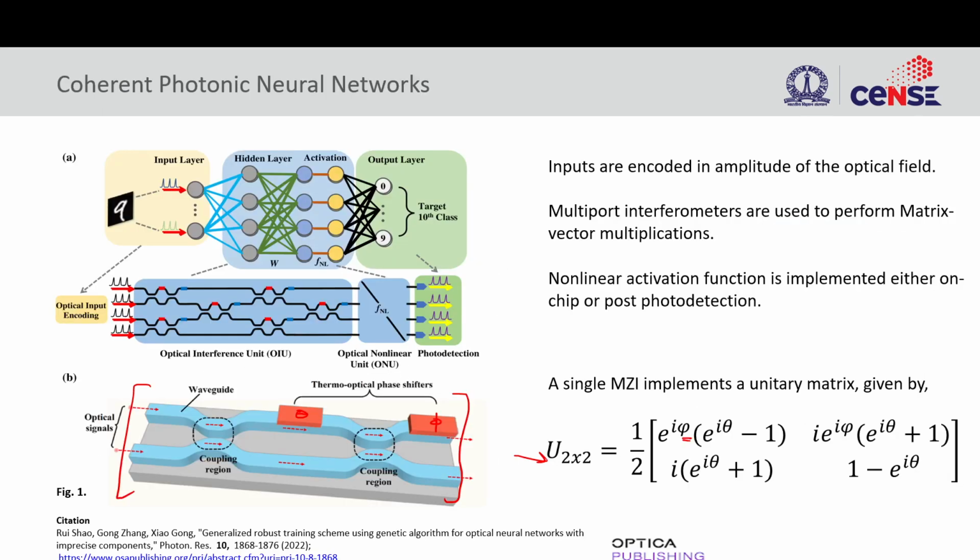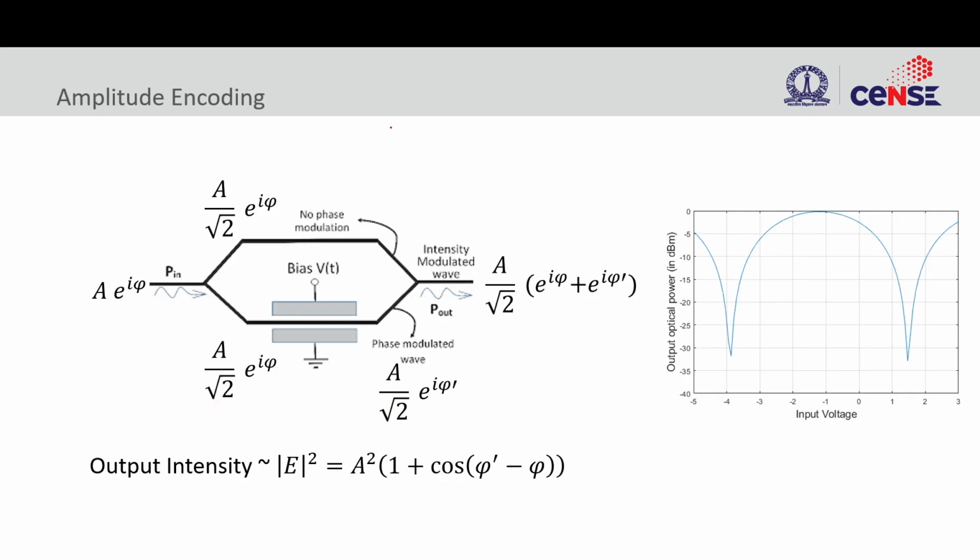I said that the amplitude of the electric field will decide the input, right? So how do we change the electric field amplitude? Usually I will have a single laser source. We cannot have as many laser sources as the number of inputs, since these models can have a lot of different features and inputs. It's not practical. So say I have a single laser source. To encode the inputs in the optical power of spatially different waveguides, say I need 4 inputs, I split it into 4 arms, and on each arm we keep a Mach-Zehnder interferometer.